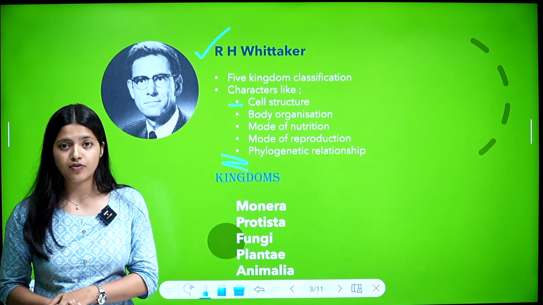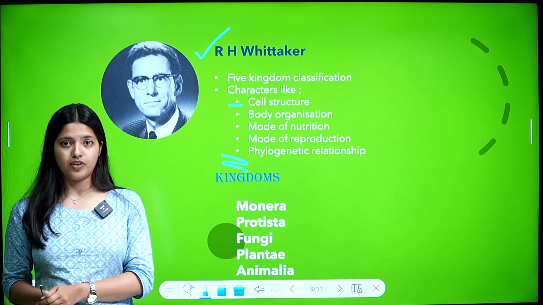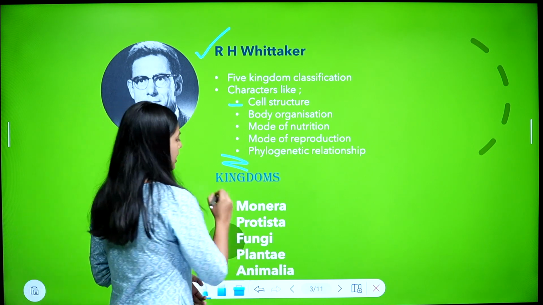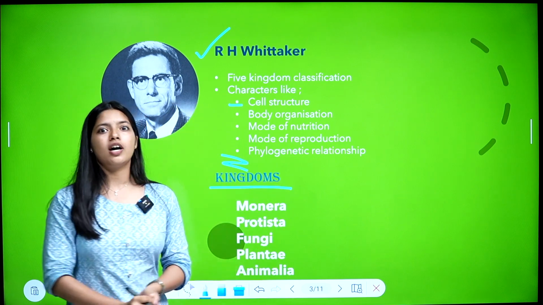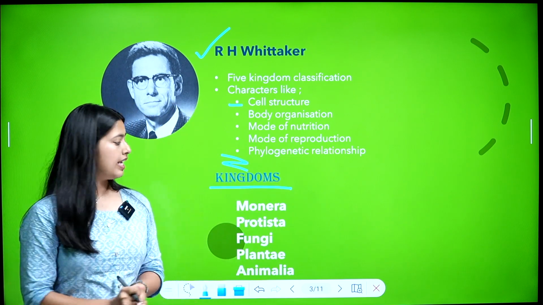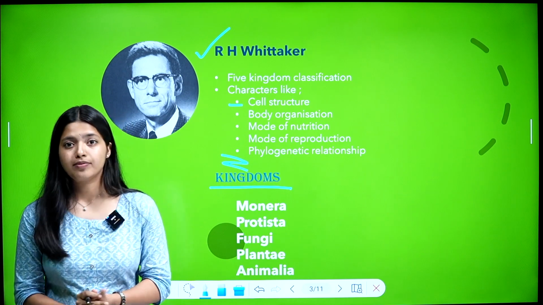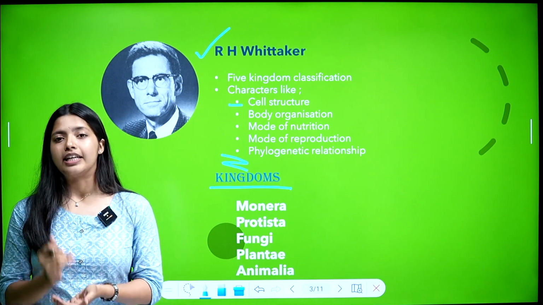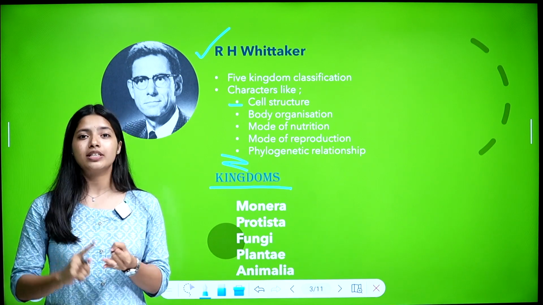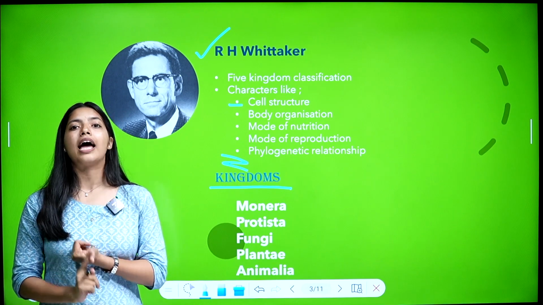So 5 kingdom classification is done by R.H. Whittaker. So it is Whittaker's classification or 5 kingdom classification. There are 5 kingdoms. Which are the kingdoms? First one, kingdom Monera. Next, kingdom Protista. Next, kingdom Fungi, kingdom Plantae and kingdom Animalia.